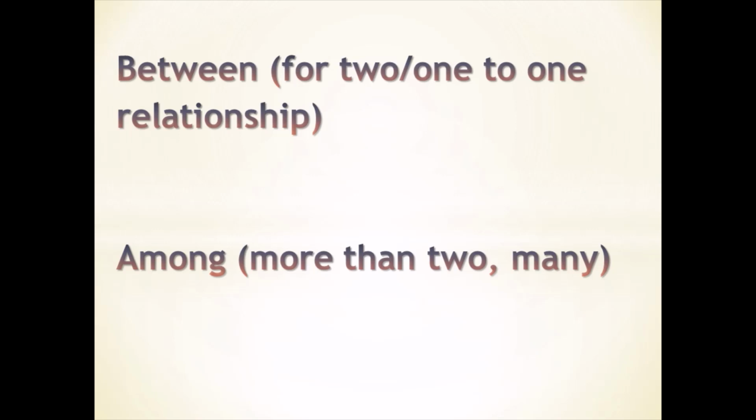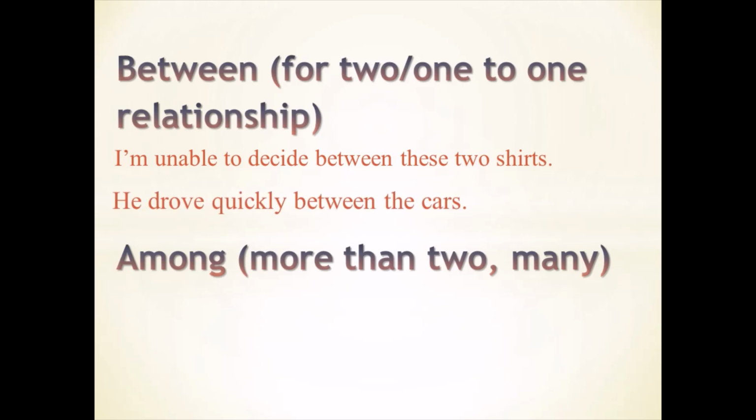Between is used to show the place of something between two other things. For example, I am unable to decide between these two shirts. I am supposed to make a choice between two things. He drove quickly between the cars. There may be many cars, but he drove between two cars or two lanes of cars. Between is also used when one-to-one relationship is concerned.